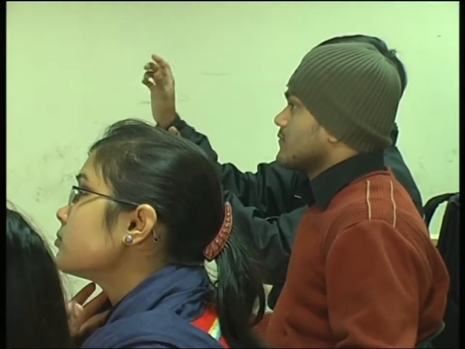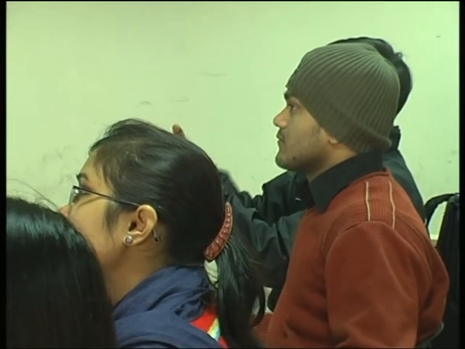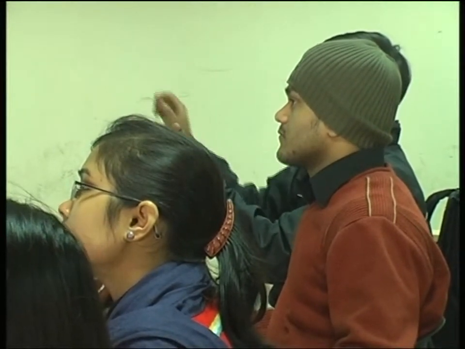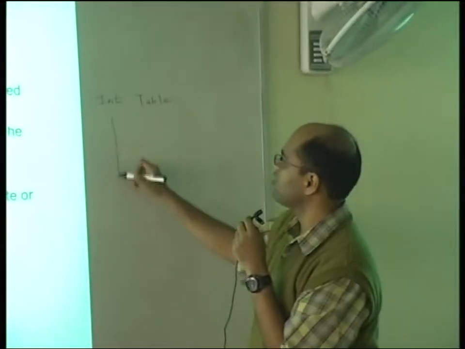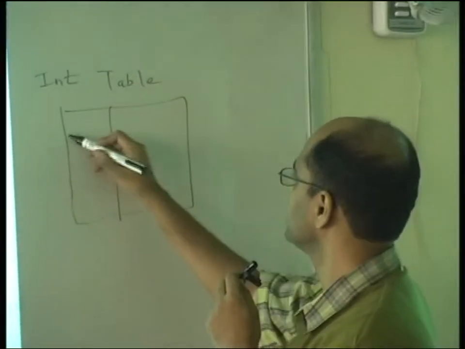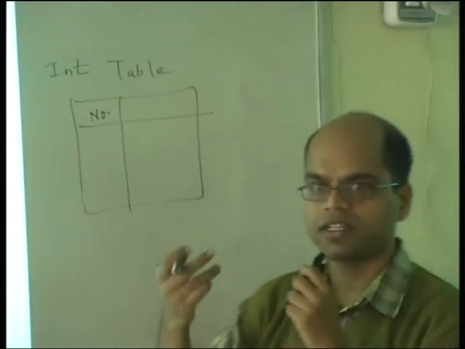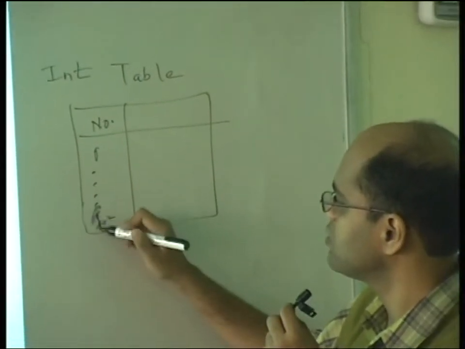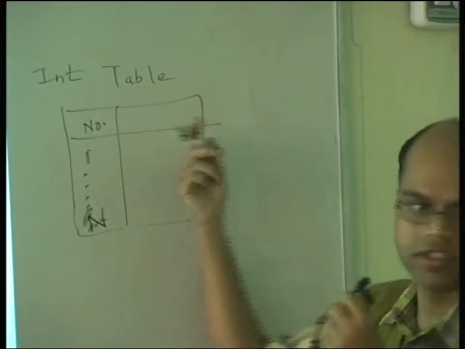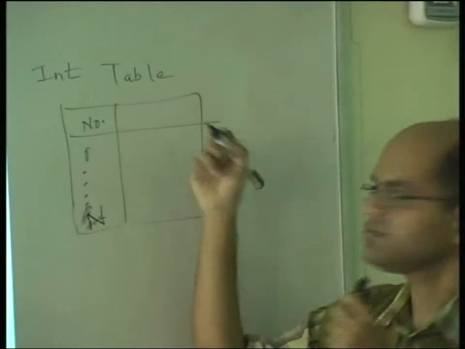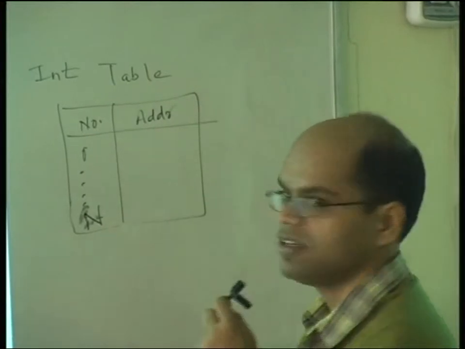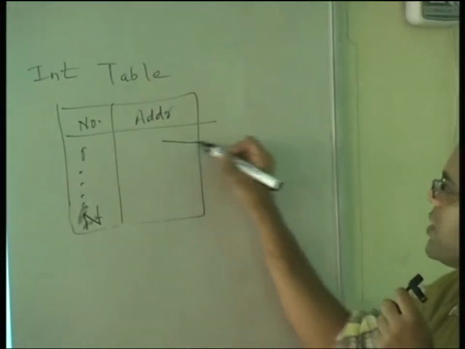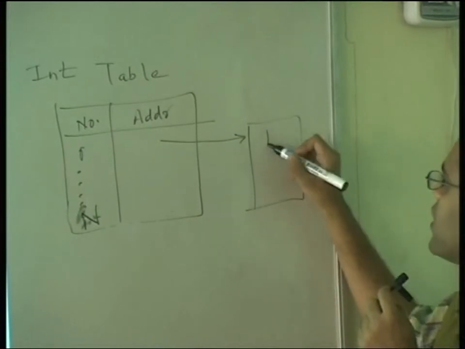Right. So what is servicing? Servicing means saving the current program counter to the stack and then jumping to the location of the ISR. There is something called an interrupt vector table or interrupt table. So you have all the types of interrupts here. Let's say there is a number here. Every interrupt has a unique ID: 0, 1, 2. And then for each one there is some address stored here. What this address does is it points to an interrupt service routine, ISR.